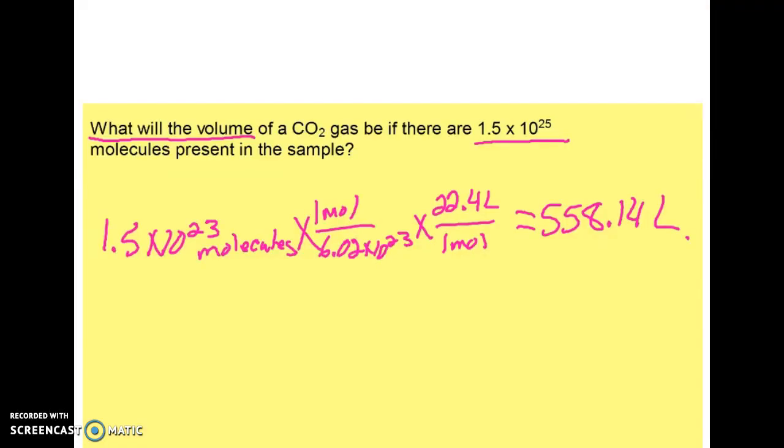Of course, we can always go in the other direction as well. What will the volume of CO2 gas be if there are 1.5 times 10 to the 25th molecules present in the sample? Then you just work backwards. So you can start with molecules. We want to get rid of molecules, so Avogadro's number, which represents particles, goes on the bottom. That would cancel out. Then we have 1 mole. We want to get to liters, so we can use that gas conversion factor, putting liters on top and moles on the bottom, so things cancel out and we are left with liters. And I think that's it for this lesson.